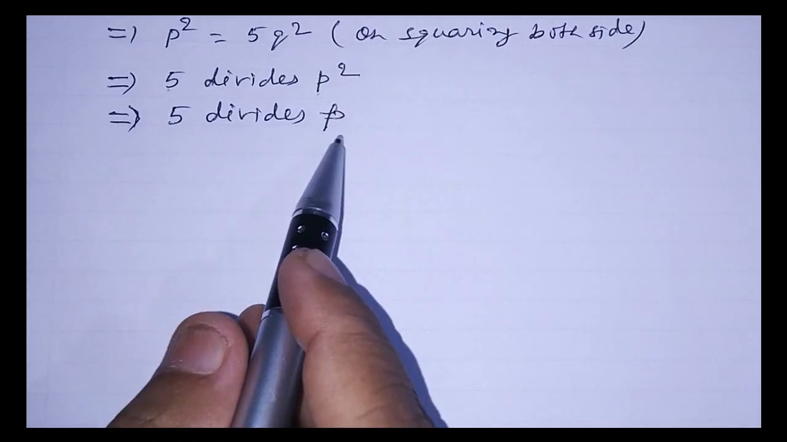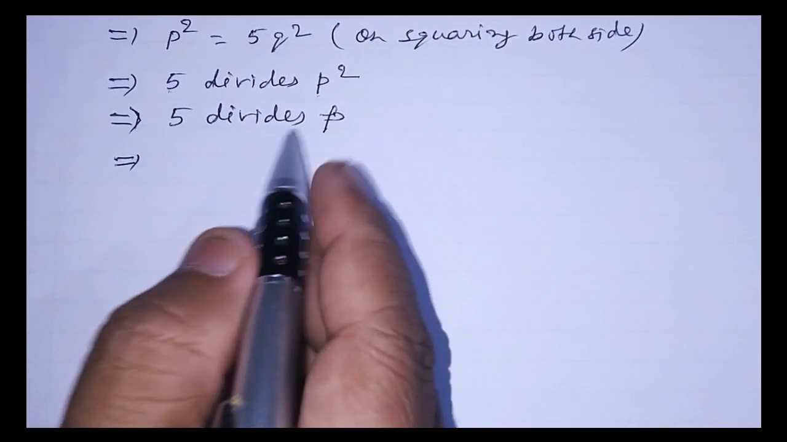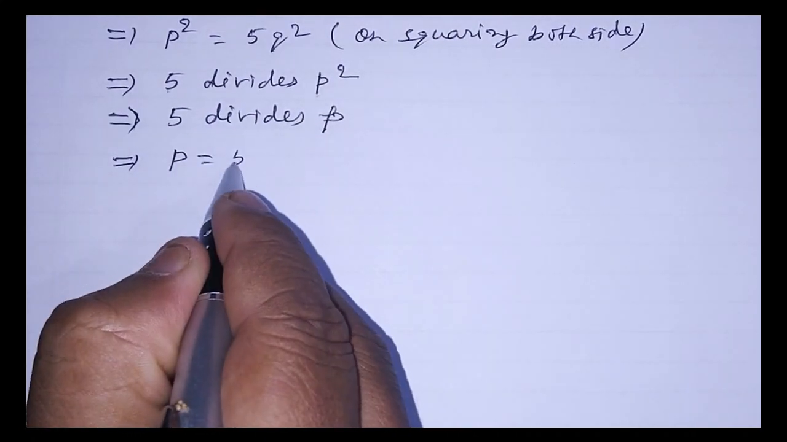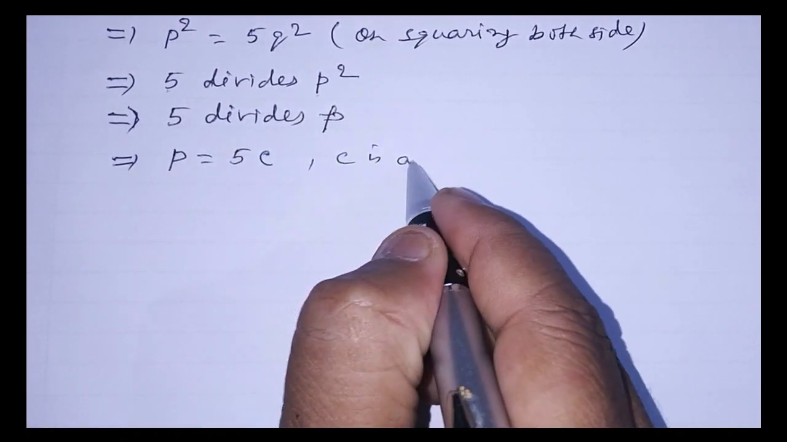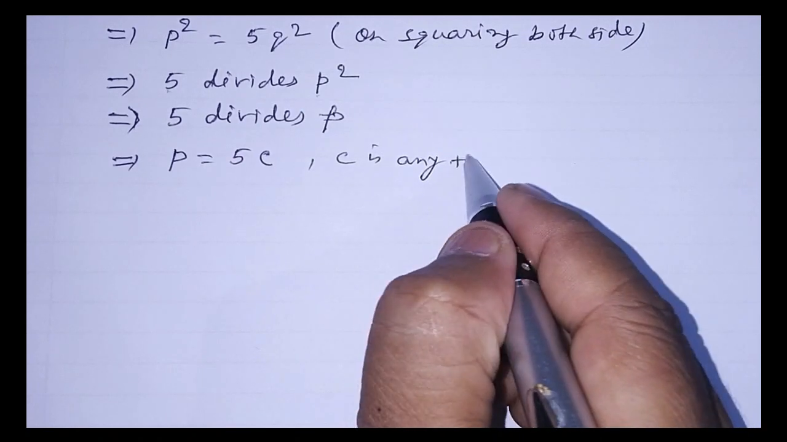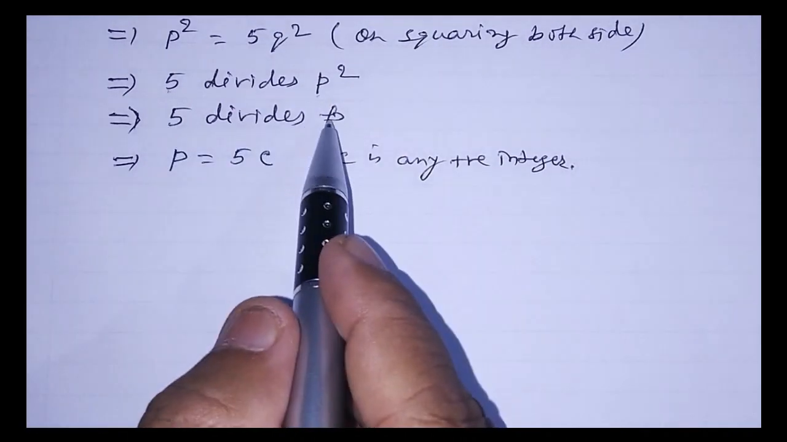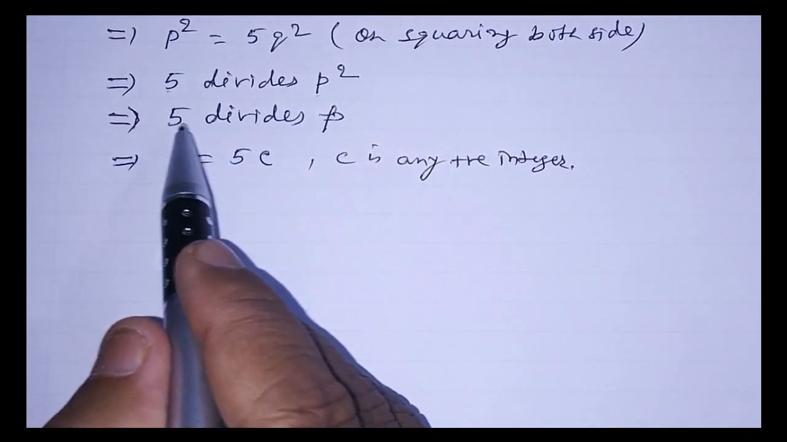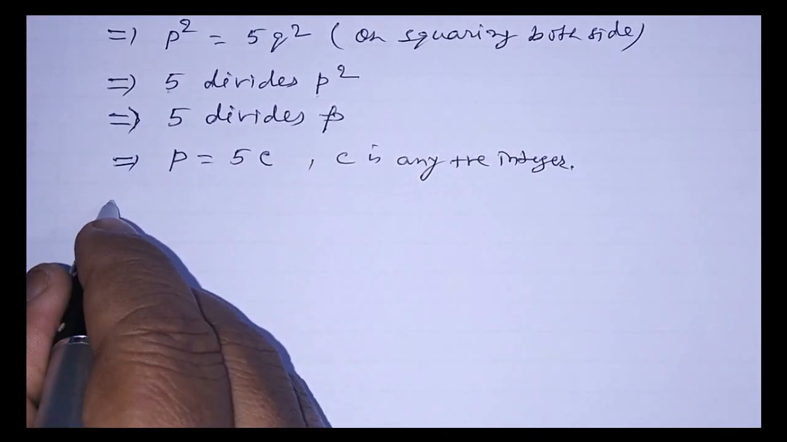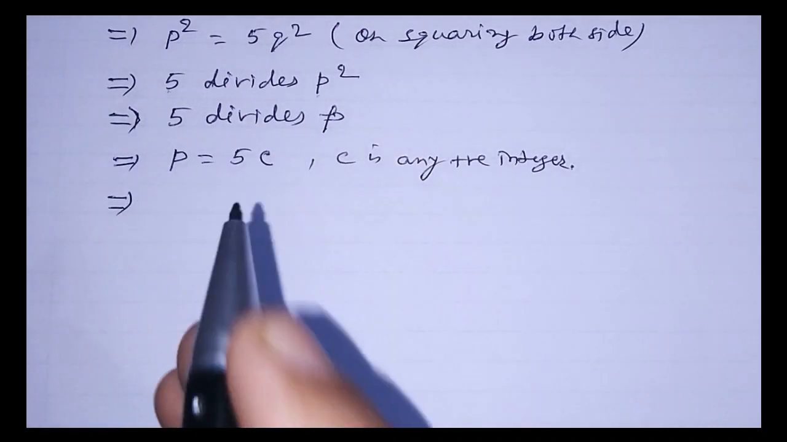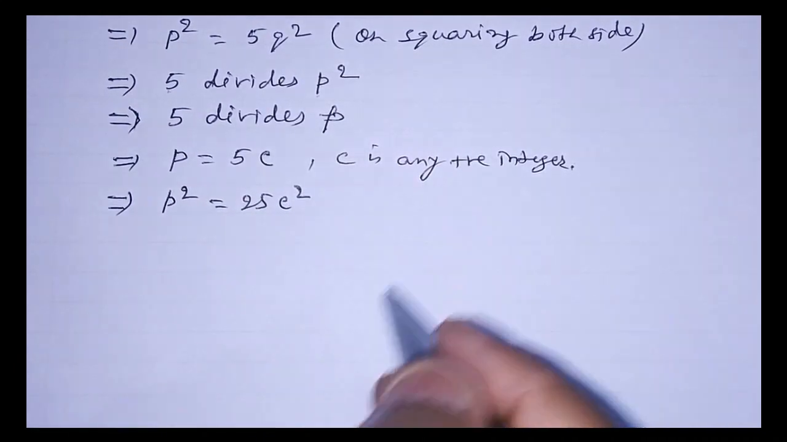And if 5 divides P, then we can write that P is some multiple of 5. So we can write P is equal to 5 into C, where C is any positive integer. If 5 divides P, means P is a multiple of 5, so 5C is equal to P. No doubt? I hope you understood. We go ahead, squaring both sides again. So we will get P square equal to 25C square.